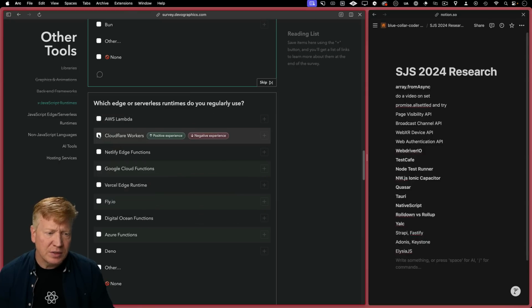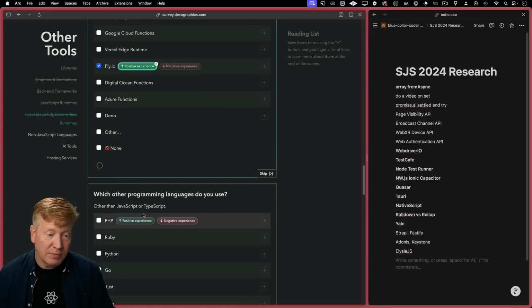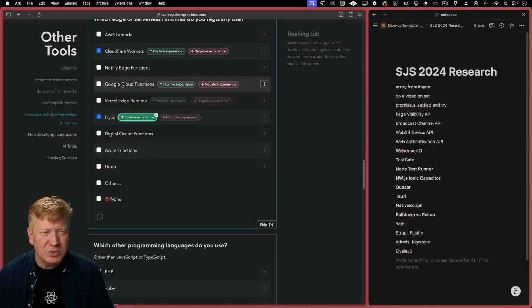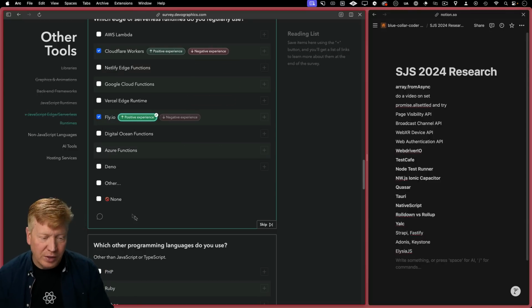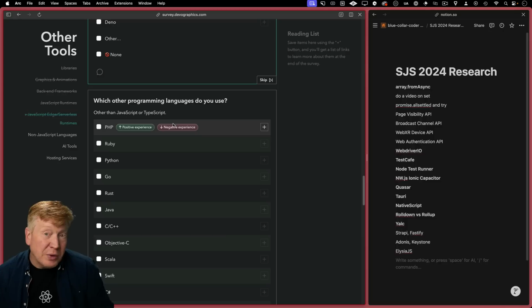Serverless runtimes. Cloudflare, sure. Fly.io. Fly is fly. Fly is very fly. Okay. And Deno uses, I think, one of those two. Either maybe Netlify. Yeah, you're kind of like sitting on a layer above there. Whatever. Okay, fine. Okay, what other programming language do I use on the regular or not?